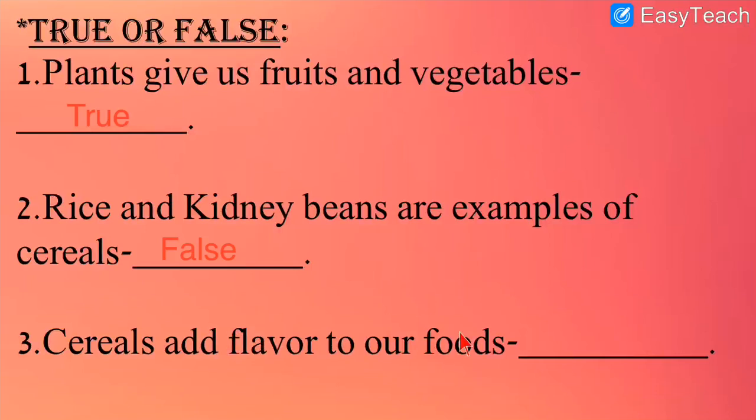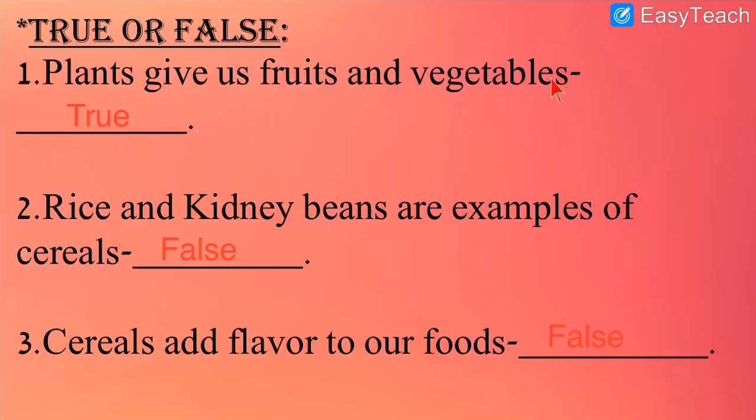Next, cereals add flavor to our food. Is it right? Cereals are used for adding flavor to our food? No, it is wrong. We get flavor to the food with the help of spices. Spices give color and flavor to our food. So this is wrong. We do not get flavor with the help of cereals. Let us write false. What is the spelling of false? F-A-L-S-E, false, and I put it in the blank over here. So here you have your answer.